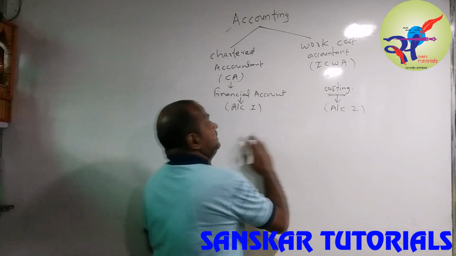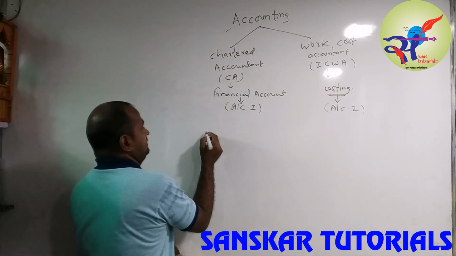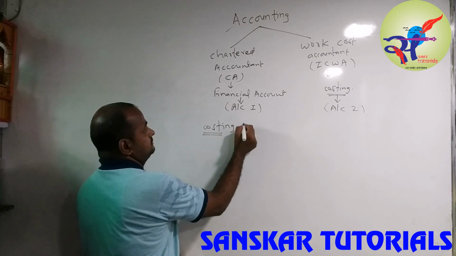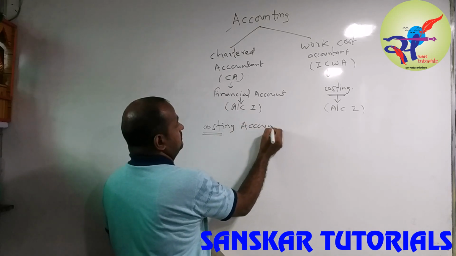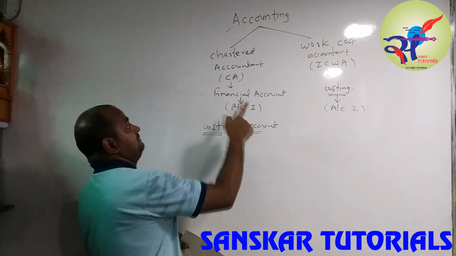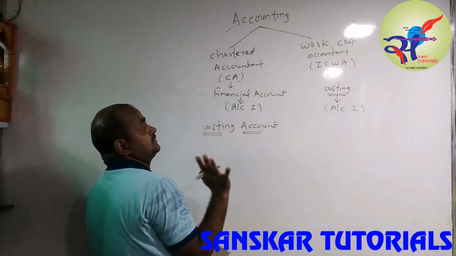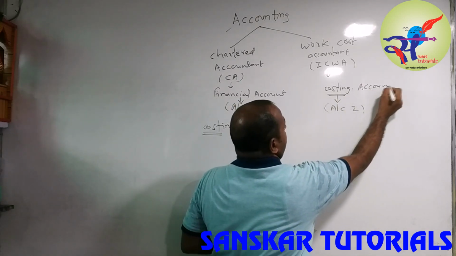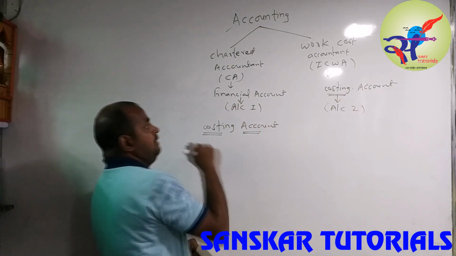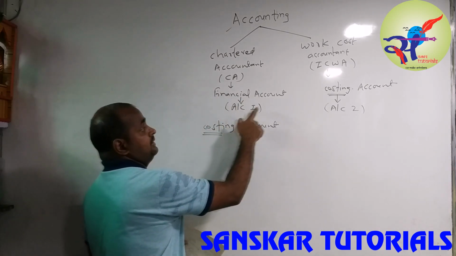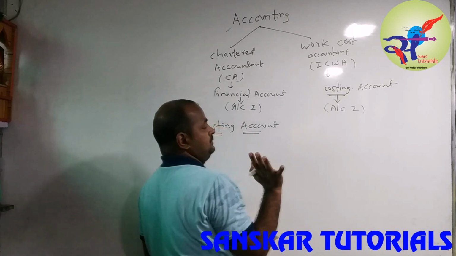So we will start the costing this year. I hope it is clear, the financial accounting and cost accounting. Financial accounting is called Account 1 and costing is called Account 2.